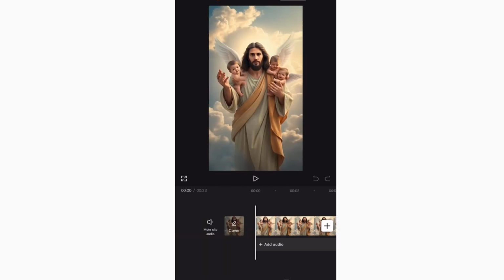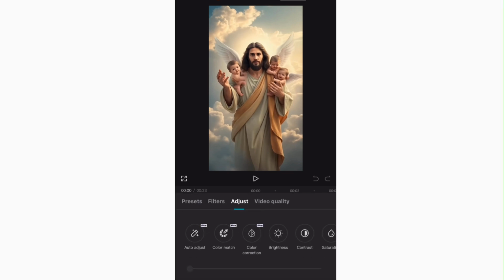Now let us try to add some pro features to this video. Okay, I'll just go to adjust. Then let us add this auto adjust to it because it's a pro feature. Now you can see it makes the video look so enhanced and popping.